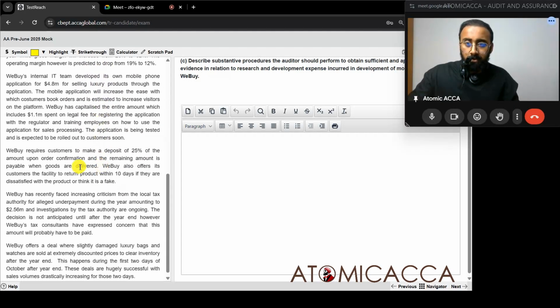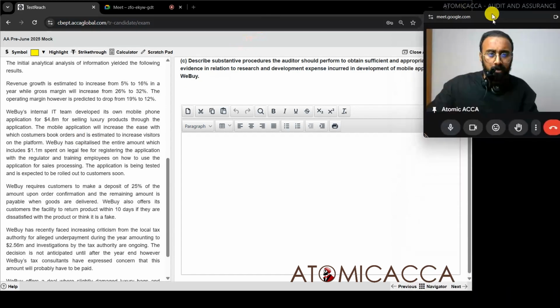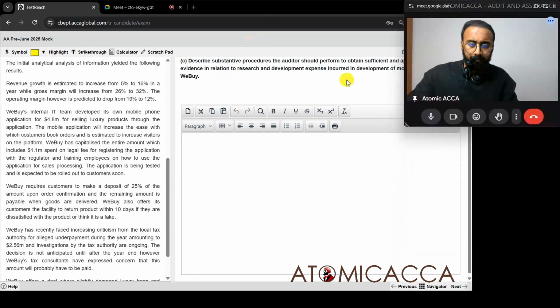So where is research and development? Over here. So what about research and development we can do? Very common procedures are there. How many marks is this? 5 marks. So you have to write 5 procedures. All right. So procedure number 1.